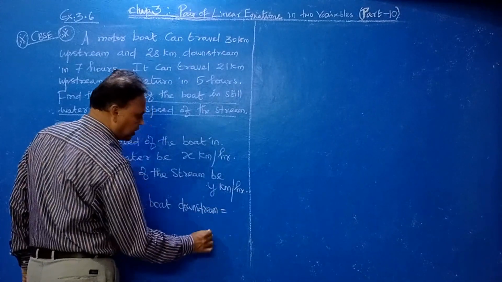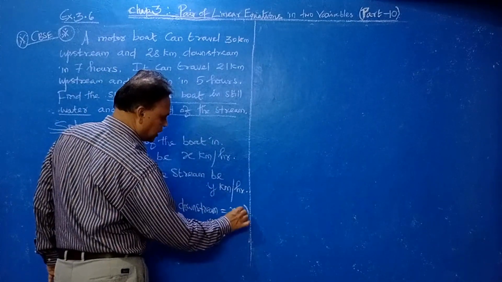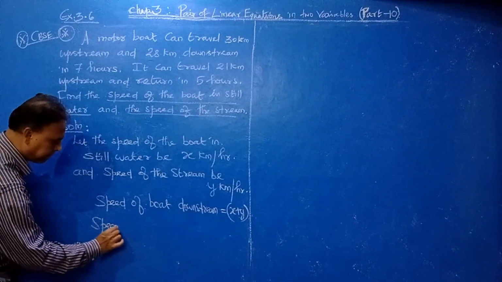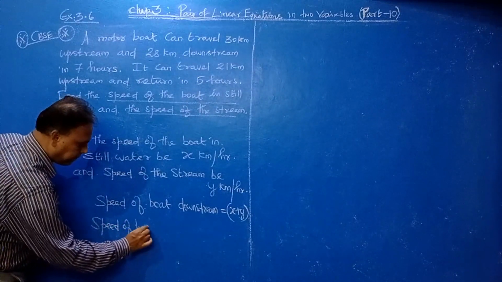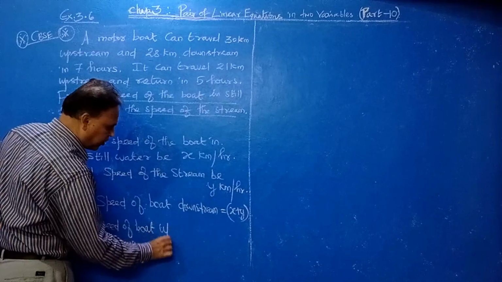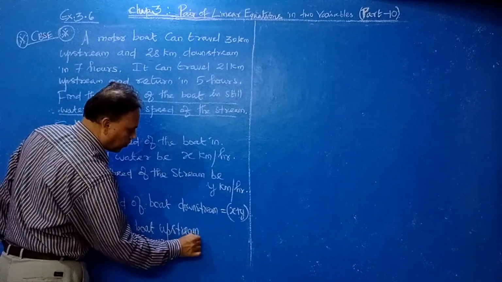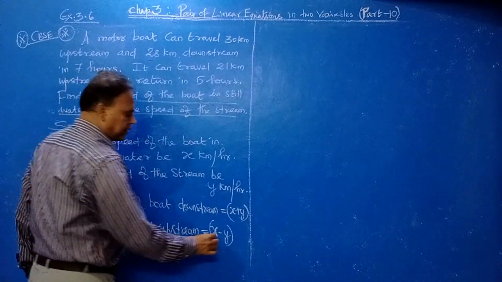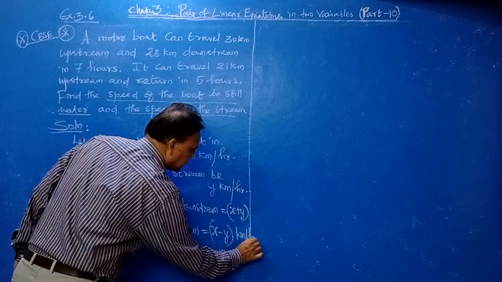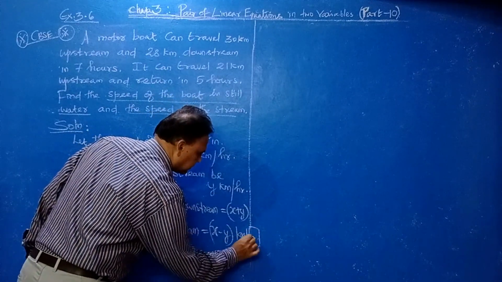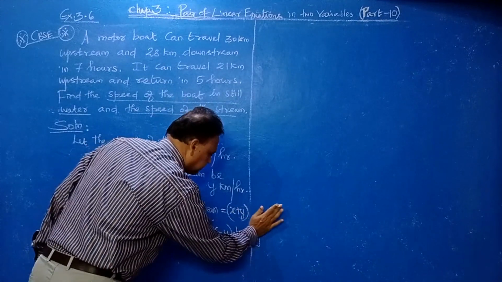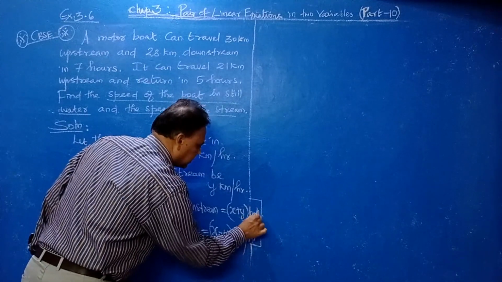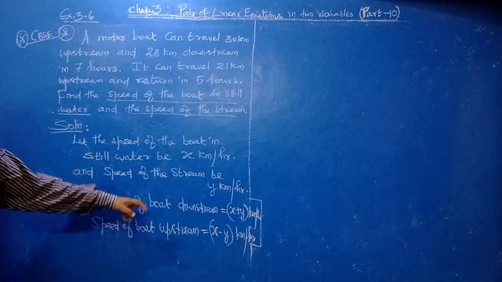Speed of boat downstream means what? x plus y kilometer per hour. Then speed of boat upstream, x minus y kilometer per hour. Here also you write kilometer per hour. Okay. So speed of boat downstream you have to find out.